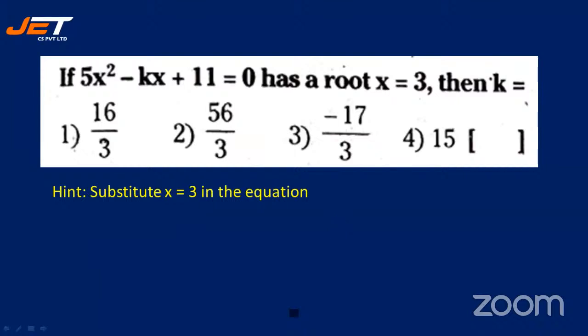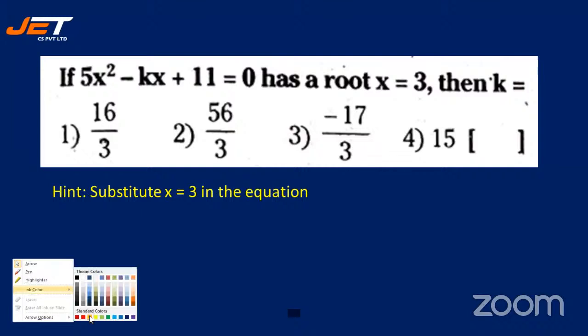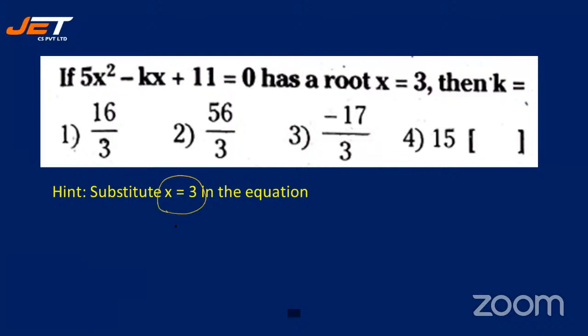See the next question. If 5x square minus kx plus 11 is equal to 0 has a root x equal to 3, then what is the value of k? So they've given you the hint. Quickly give me the answer. By then, let me explain. They have given you the hint. Substitute x equal to 3. So 5 into 3 square is 9 minus 3k plus 11 is equal to 0.